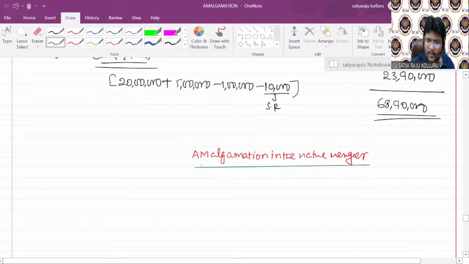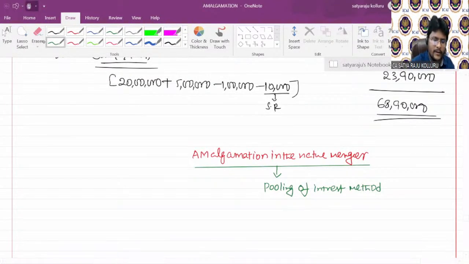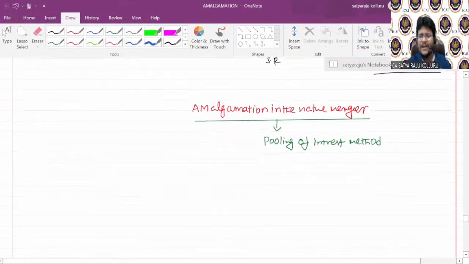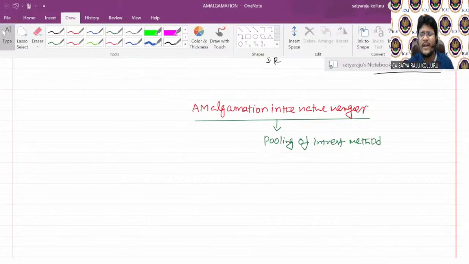You know, if the amalgamation is in the nature of merger, what is the method of accounting treatment we are going to adopt? Pooling of interest method, right? Pooling of interest method. Now concentrate, guys, all of you. Sir, what is the difference between amalgamation in the nature of purchase and amalgamation in the nature of merger?